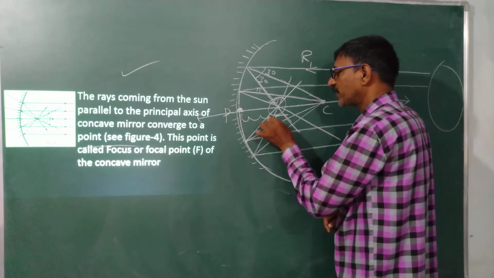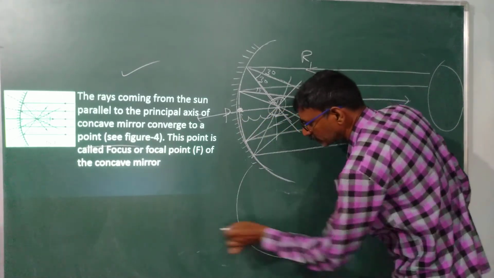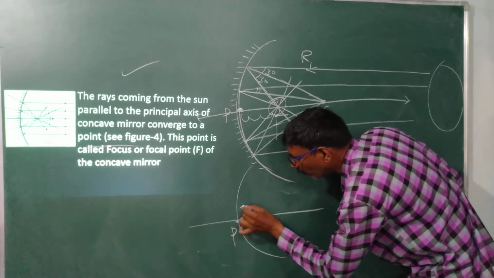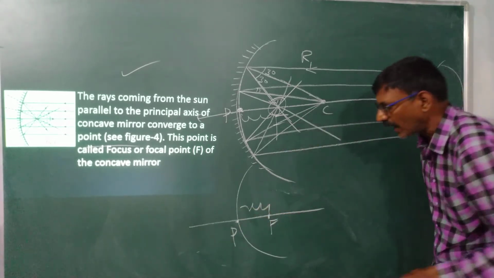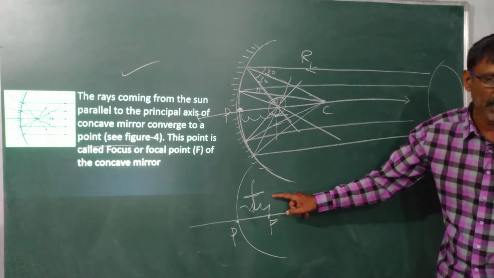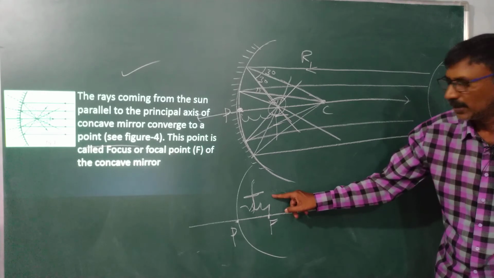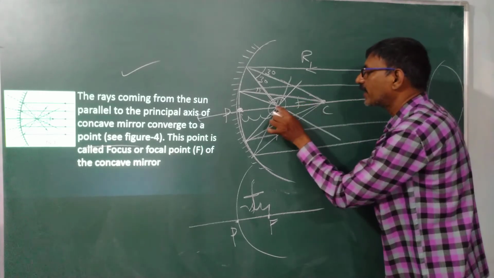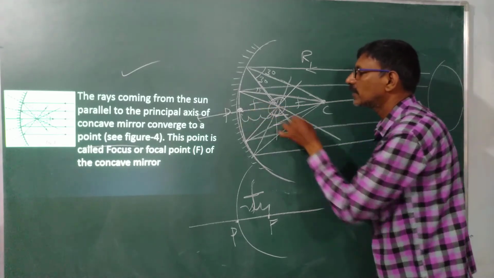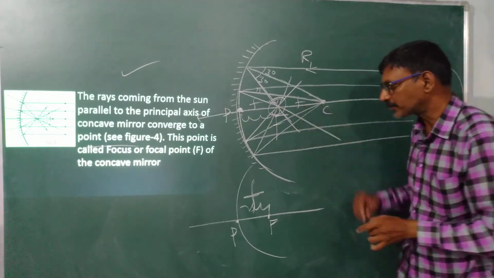Is this concept clear or not? The distance between focus and pole is called the focal length, and it is denoted by small f. This is called the focal length. This is also f, because I told you clearly that F is the midpoint. This is also f.